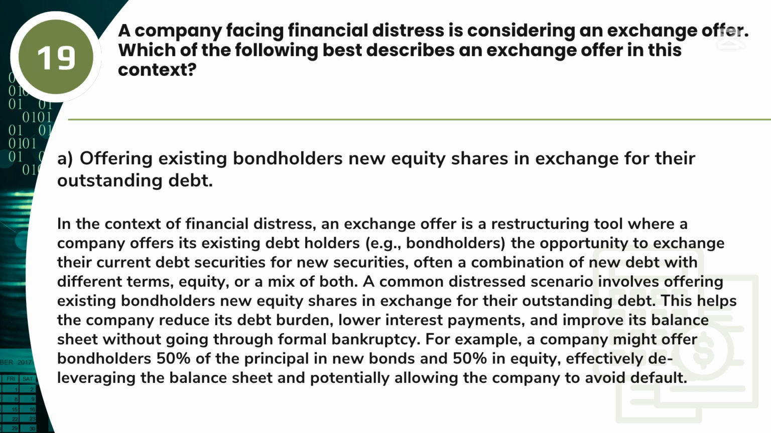A common distressed scenario involves offering existing bondholders new equity shares in exchange for their outstanding debt. This helps the company reduce its debt burden, lower interest payments, and improve its balance sheet without going through formal bankruptcy. For example, a company might offer bondholders 50% of the principal in new bonds and 50% in equity, effectively deleveraging the balance sheet and potentially allowing the company to avoid default.